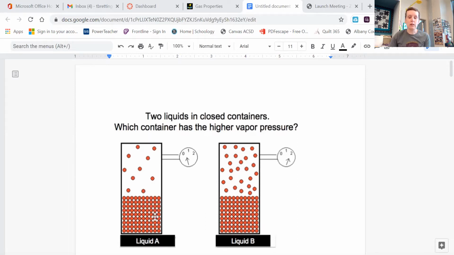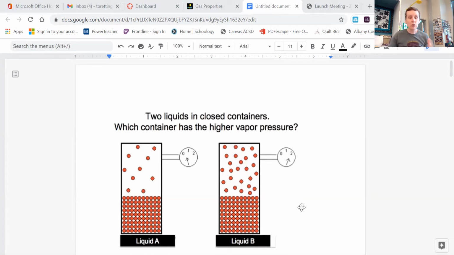So for example, if this liquid was water, the air above the water has things like nitrogen and oxygen and carbon dioxide already. But when you cap the container, water that evaporates from that liquid is now stuck in that space, and it's going to create more pressure. So the vapor pressure is the pressure caused by the liquid that has evaporated in that space, okay? And so when we look at liquid B, we can tell it has a higher vapor pressure than liquid A because it has more of its particles evaporated.